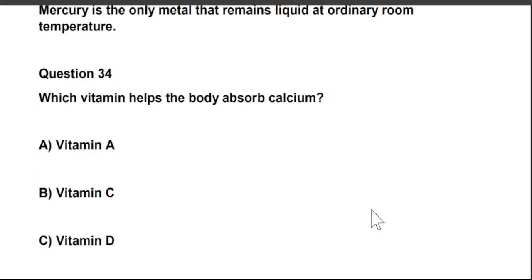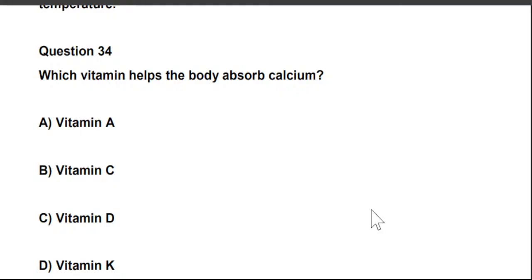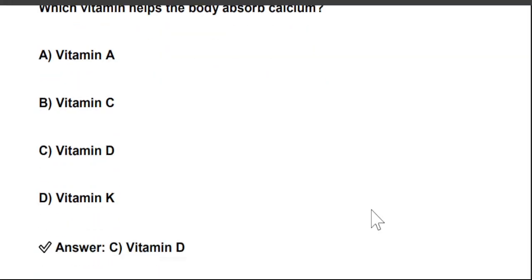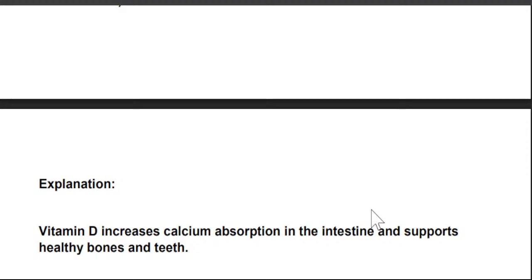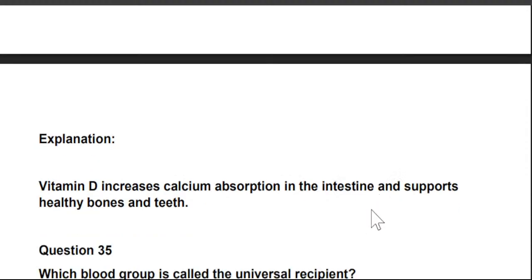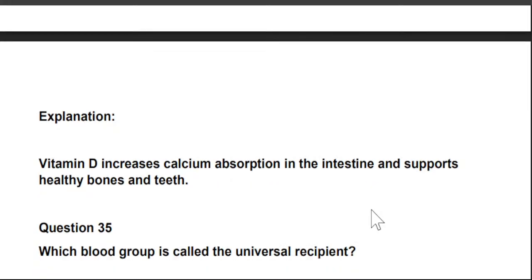Which vitamin helps the body absorb calcium? A. Vitamin A, B. Vitamin C, C. Vitamin D, and D. Vitamin K. So the right answer is option C. Vitamin D is essential for the absorption of calcium. Vitamin D increases calcium absorption in the intestine and supports healthy bones and teeth.